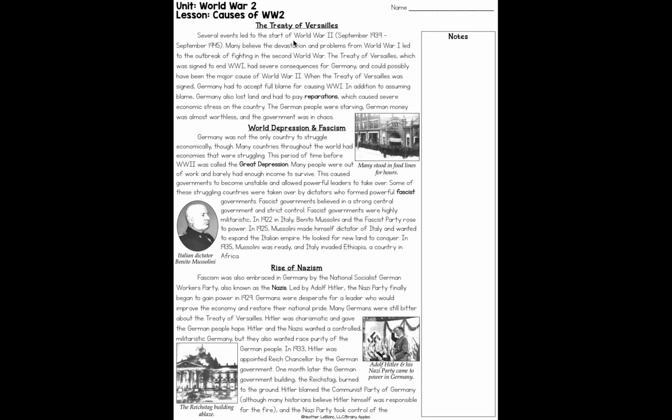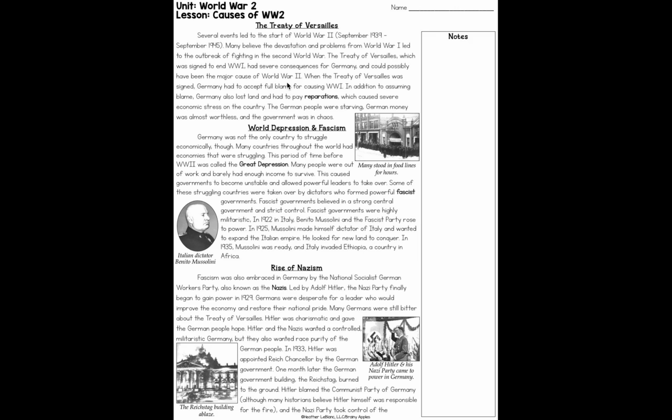Several events led to the start of World War II, which took place from September 1939 to September 1945, about 6 years. Many believe the devastation and problems from World War I led to the outbreak of fighting in the Second World War. The Treaty of Versailles, which was signed to end World War I, had severe consequences for Germany and could possibly have been the major cause of World War II.